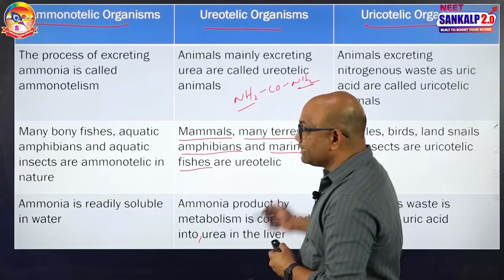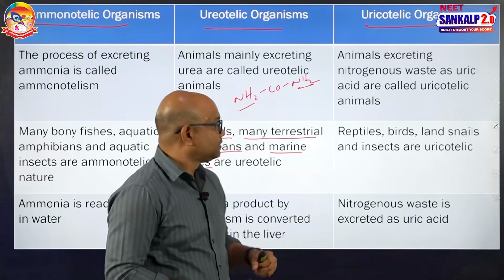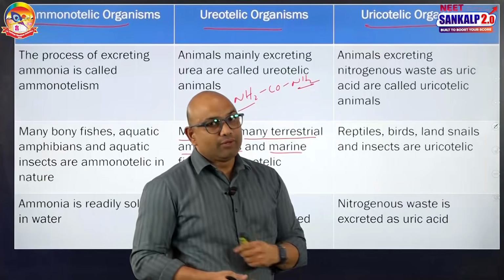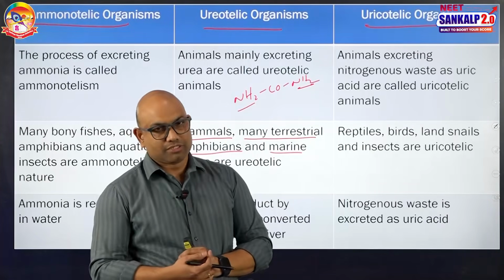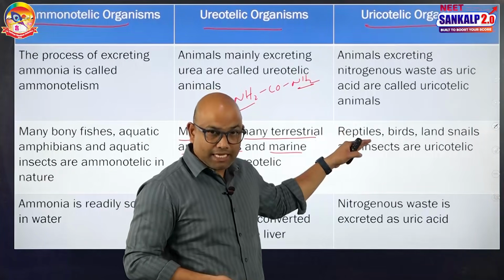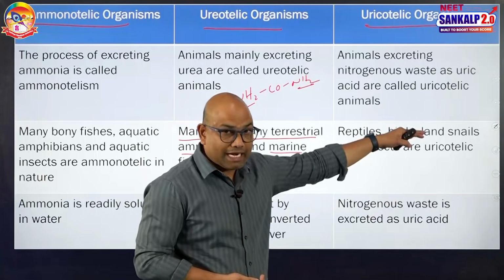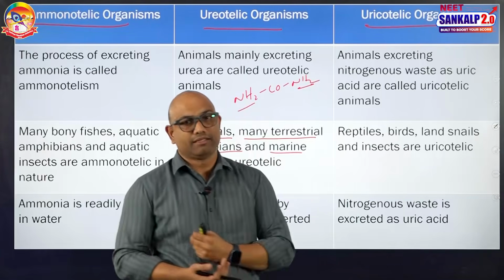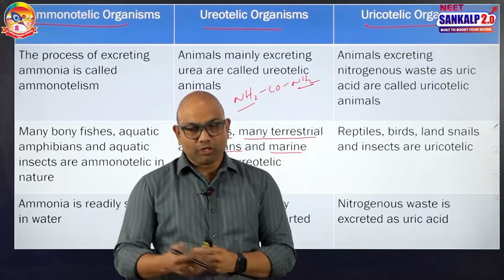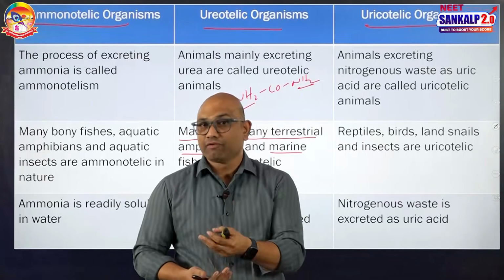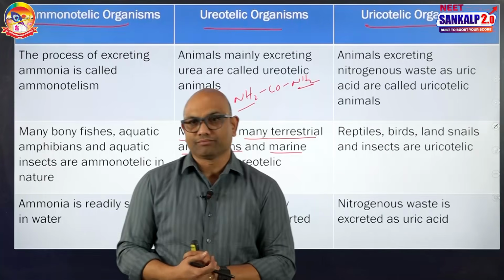Next, the third one is uricotelic organisms. Animals excreting uric acid are called uricotelic organisms. The examples include reptiles, birds among the vertebrates. Among the invertebrates, land snails and terrestrial insects. They are uricotelic in nature. Among the terrestrial insects, in our syllabus we have cockroach. Cockroach is uricotelic in nature.